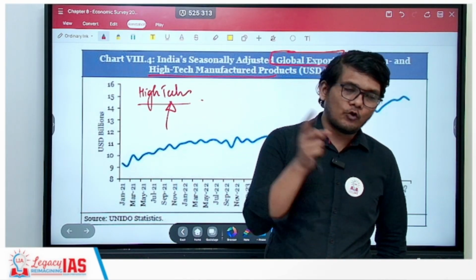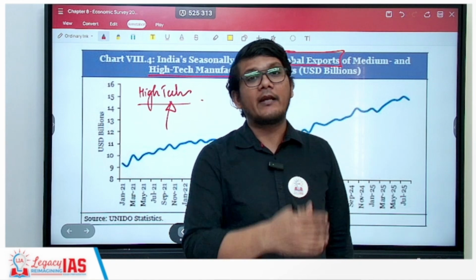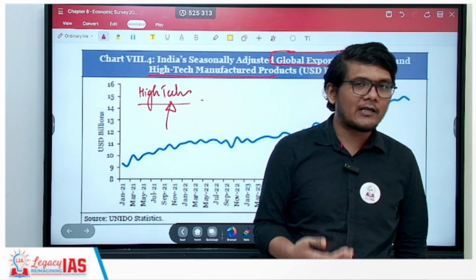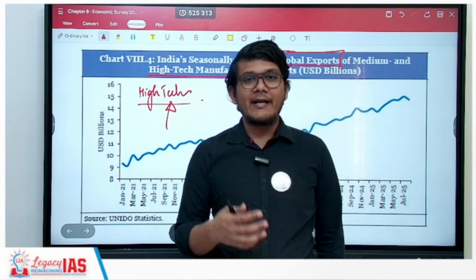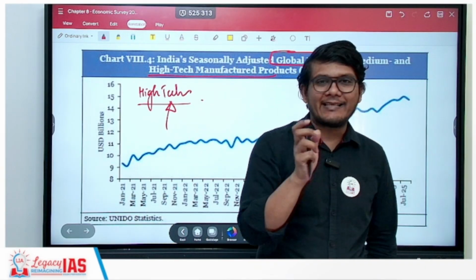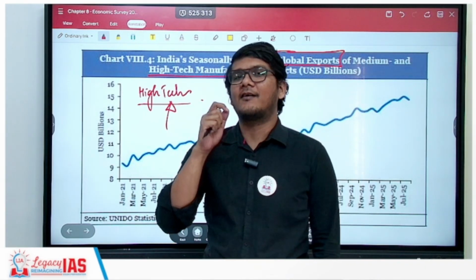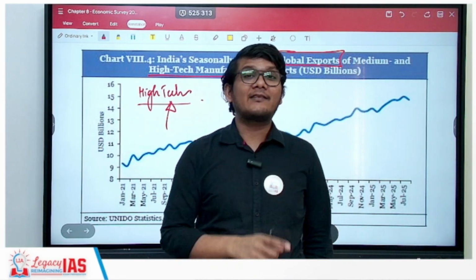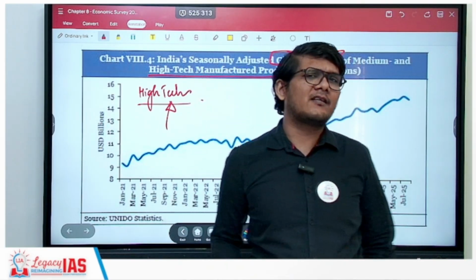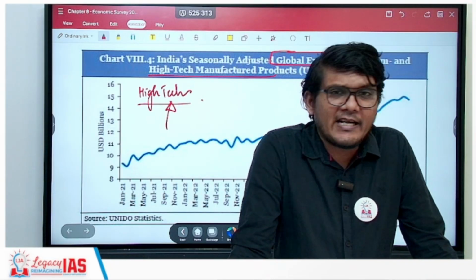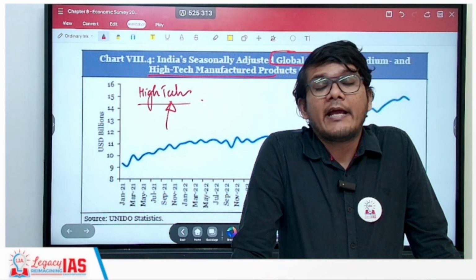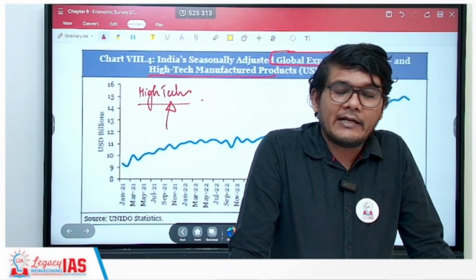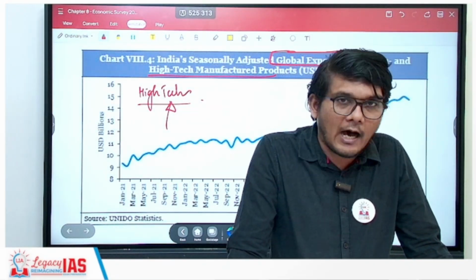We are exporting those things that are water intensive and importing those things which are not that water intensive. So on a net basis, we are effectively exporting more water to other countries than the water we are importing from them. The Economic Survey, long back, has said that India is a net water exporting country, which we remain even now.